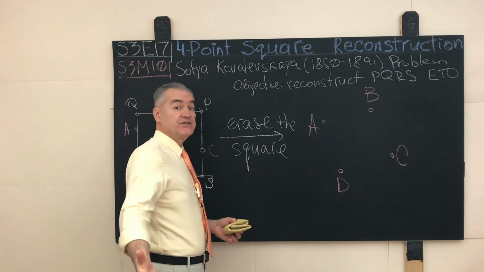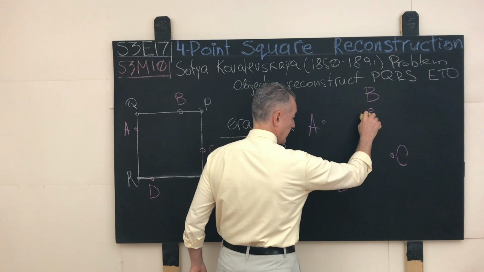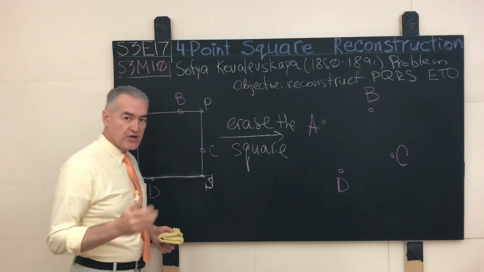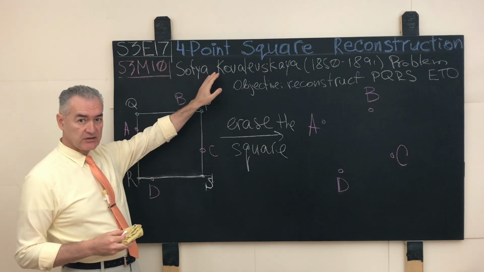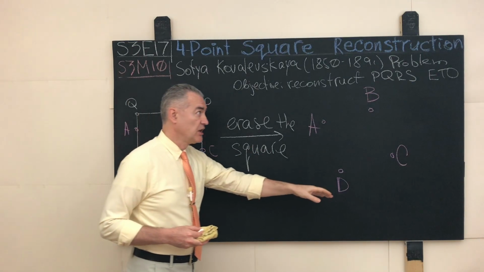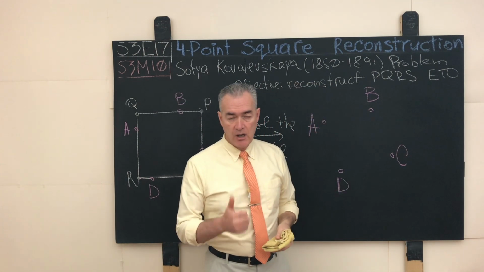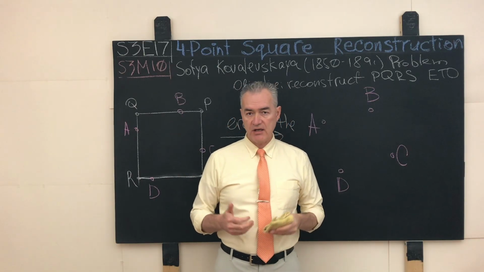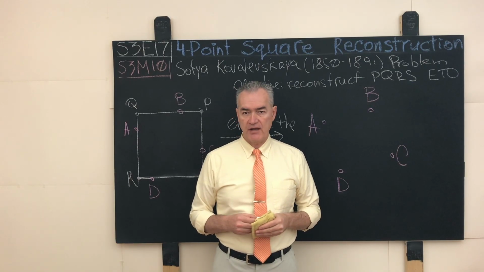And now he lets the students in. The students walk in. The students right now are looking at the 4 points A, B, C, D. And the objective of this problem is to, as the title of this episode suggests, reconstruct the parent square PQRS given such 4 points A, B, C, D using ETO, Euclidean tools only, meaning using a compass and a straight edge. And the idea here, of course, is that the reconstruction means an algorithm that reproduces the square that was erased, PQRS, with absolute certainty and correctly.